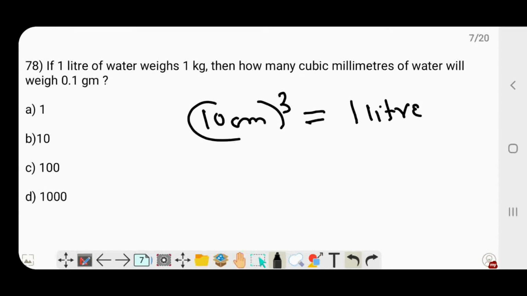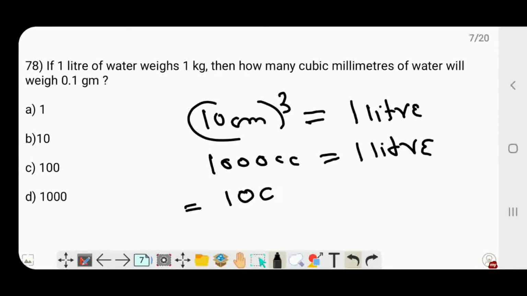Okay, so this can be written as 1000 cubic centimeters is equivalent to 1 liter, which in turn is like saying 100 millimeter cube is equivalent to 1 liter.